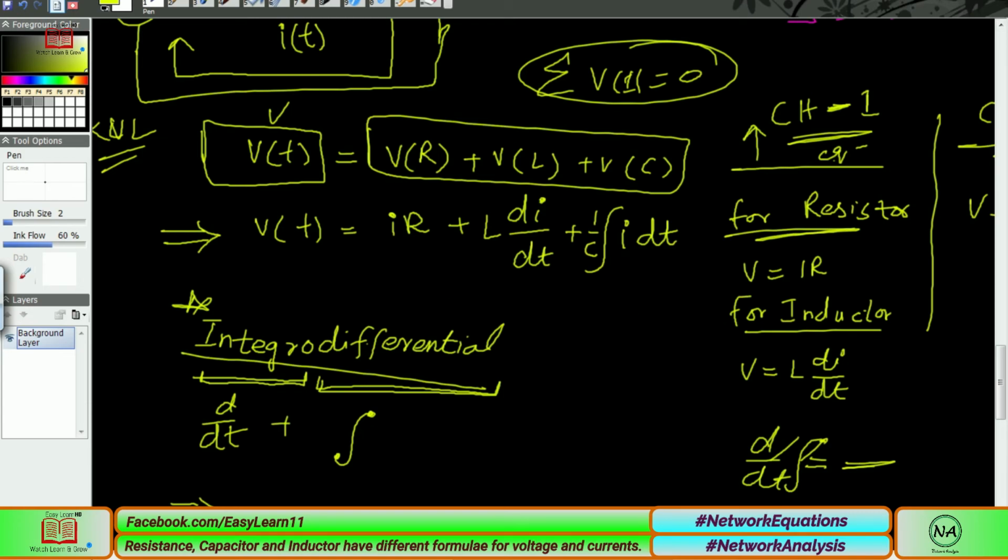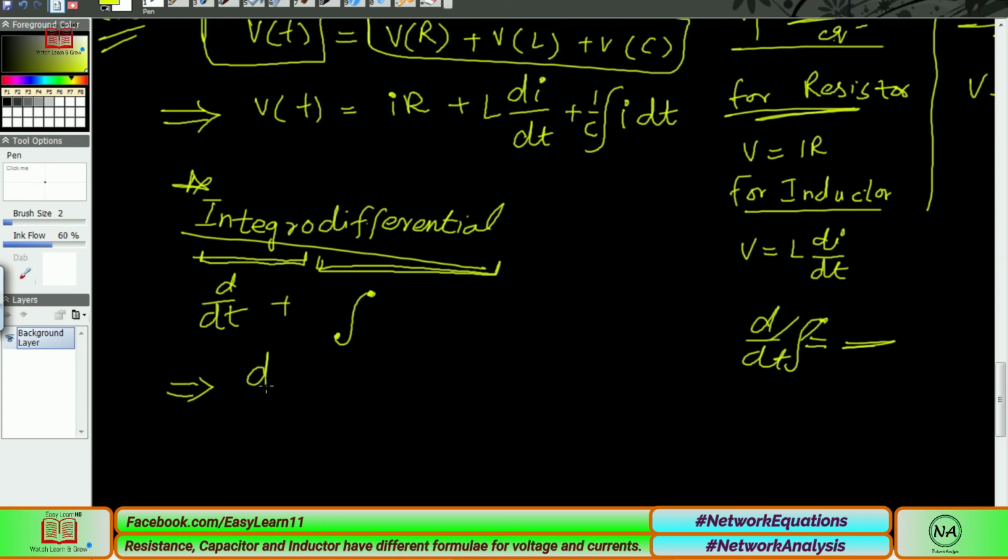That is d over dt of this voltage, v of t being understood, so I am just writing dv. Then d over dt of the current, but not of the resistance, because resistance has a constant value. As I told you, the inductor also has a constant value. So constants are taken outside the differential.